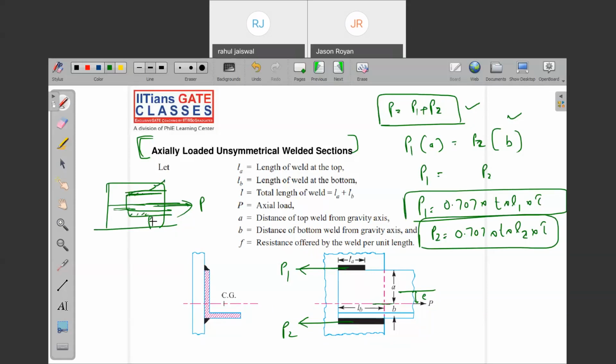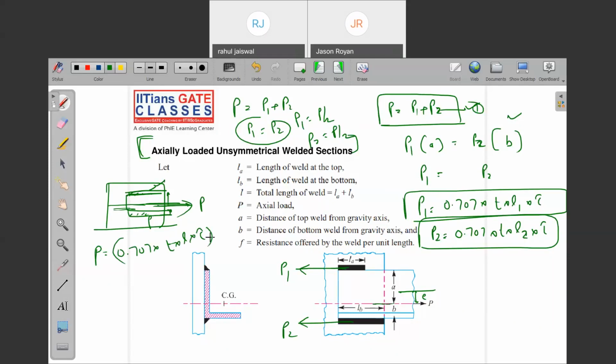Yes, exactly. Acting at the middle of the number, that is the center of gravity. In that case, what can you take the moment of from the center of gravity? So P1 is equal to Q, P by 2 by 2. And of course, what is the formula used? 0.707 into T into L into tau into Q. Yes or no?